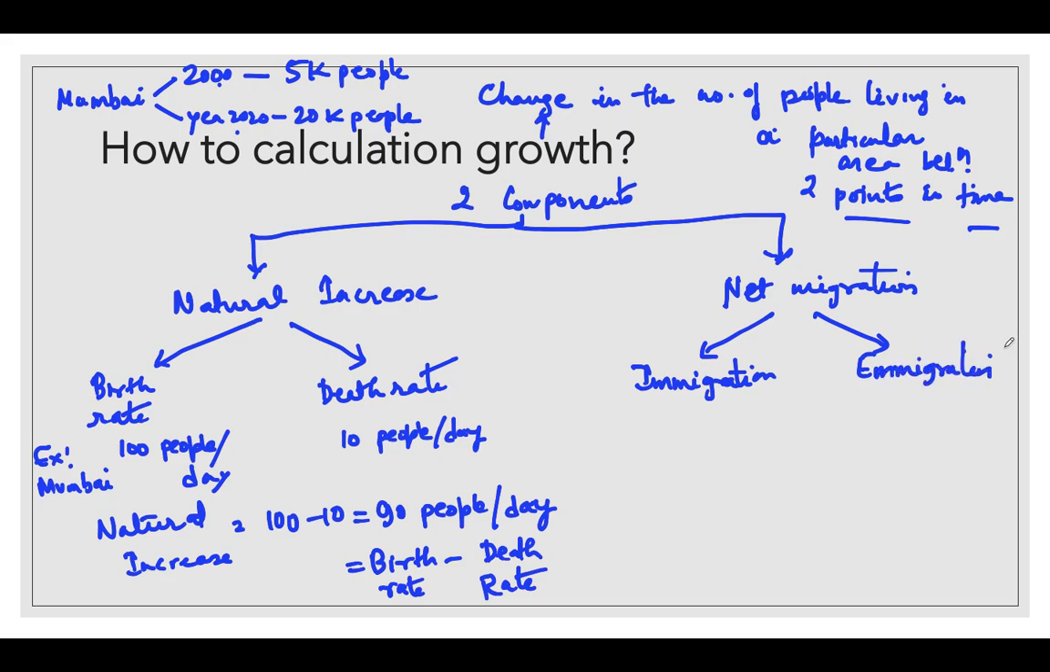So if you see the difference between immigration and emigration, and if you see the difference between the two results, that is net migration. Clear? So the first thing you have to understand is what is immigration and what is emigration.